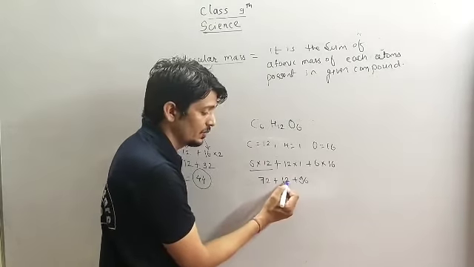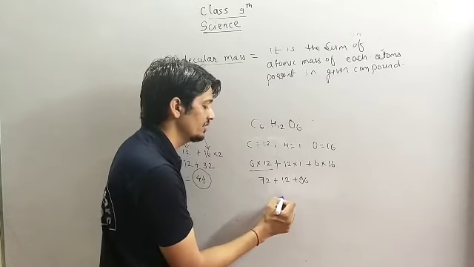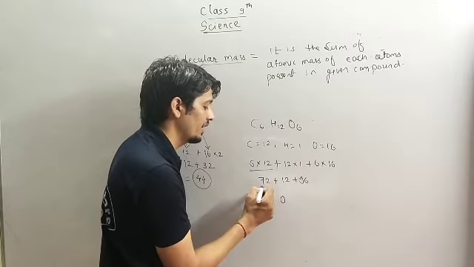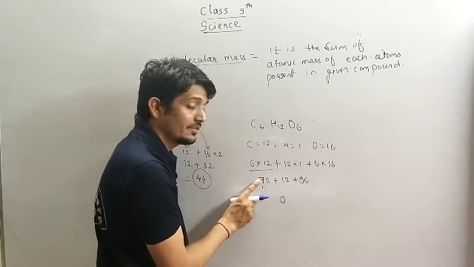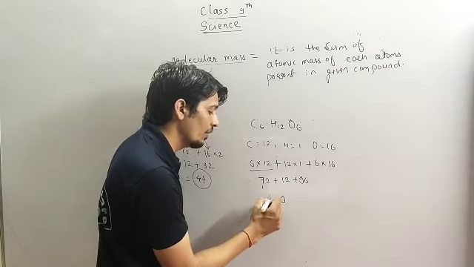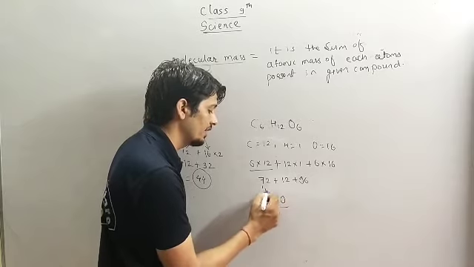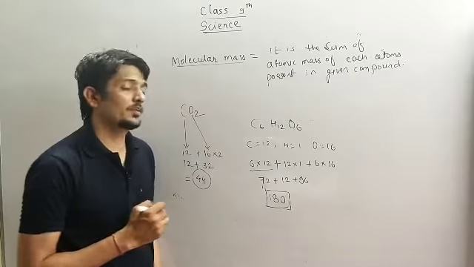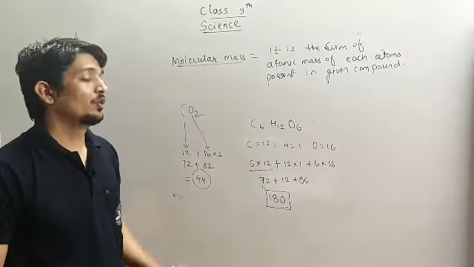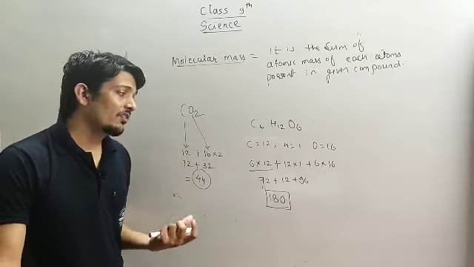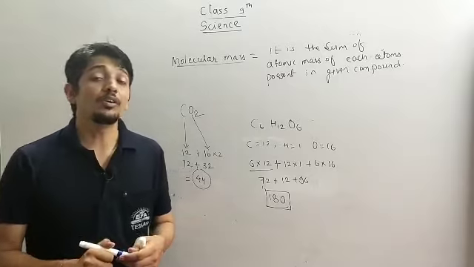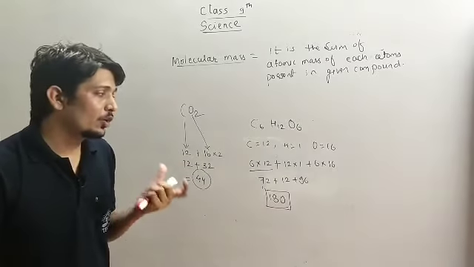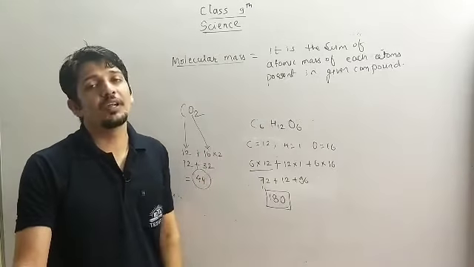How? 6 plus 2 is 8. 8 plus 2 is 10. 10 का 0, कैरी करेगा 1. 9 plus 1 is 10. 10 and 7 is 17, and 1 carry वाला 180. So 180 will be the molecular mass of glucose. So likewise you can calculate the molecular mass of any compound if you know the atomic mass of individual atoms.